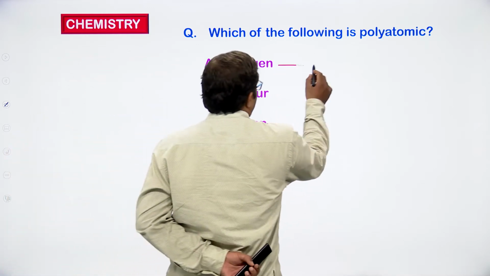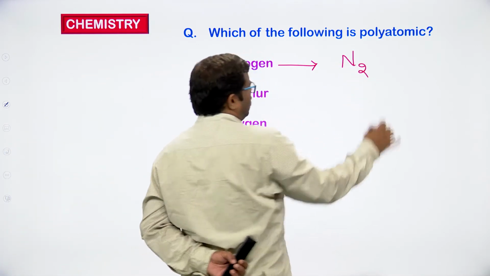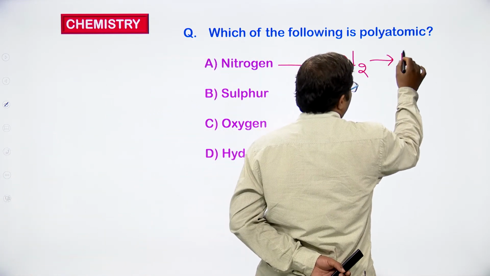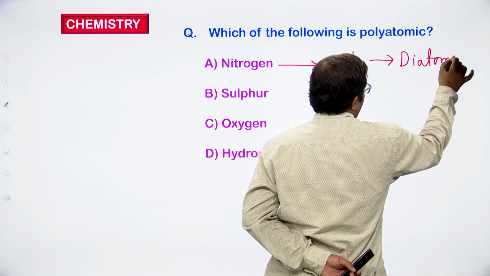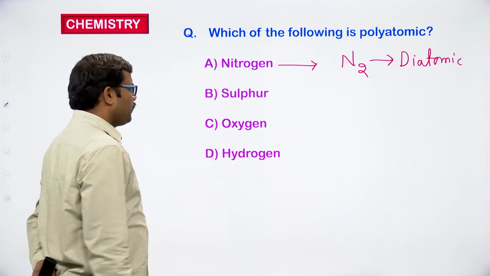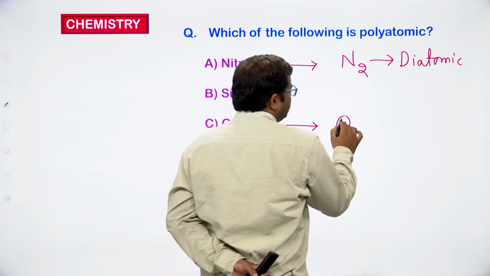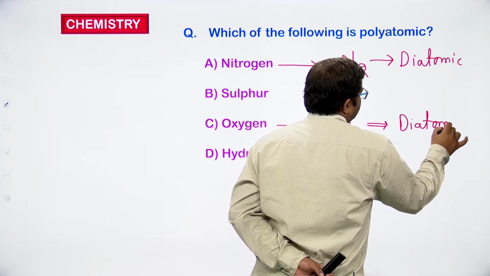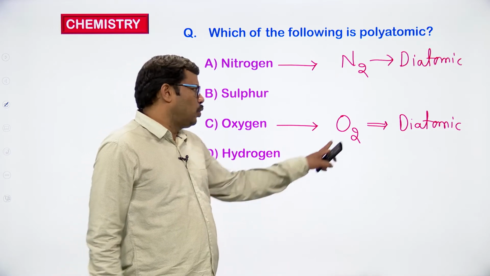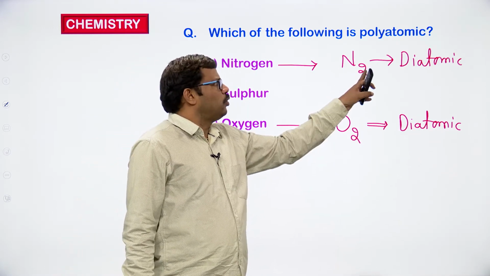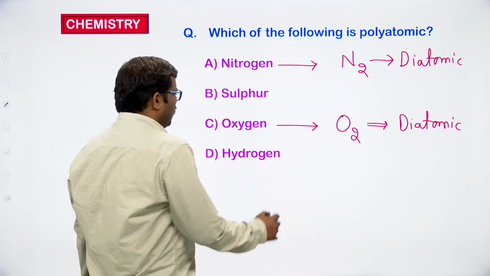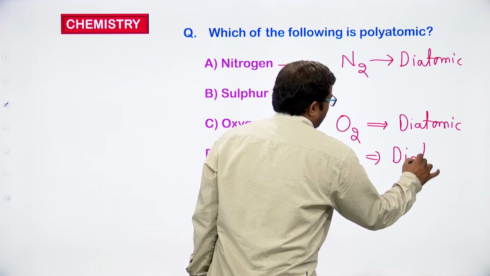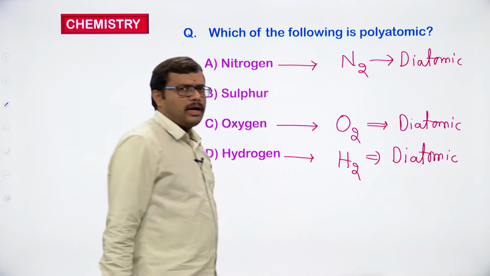We have already discussed this one. Nitrogen in nature exists as N2, it is a diatomic molecule. Look at oxygen. Oxygen in nature exists as O2. O2 is also a diatomic molecule. How many atoms are present? O2, oxygen atom taken 2 times. 2 means diatomic. N2, 2. So it is diatomic. Similarly, hydrogen in nature exists as H2. So this is also a diatomic molecule.